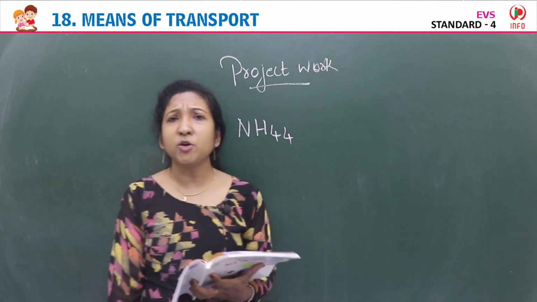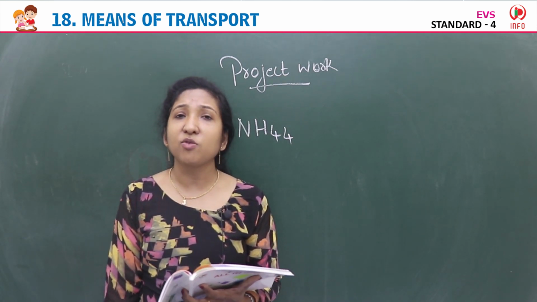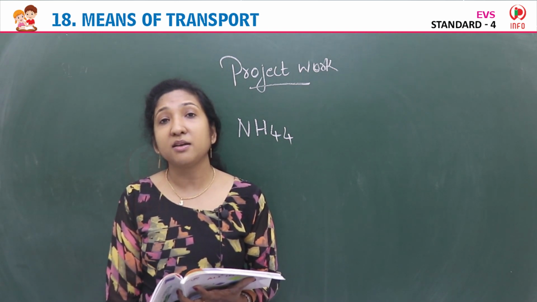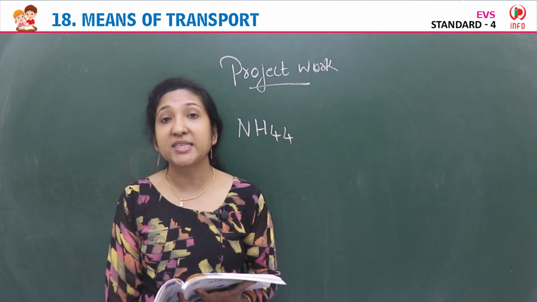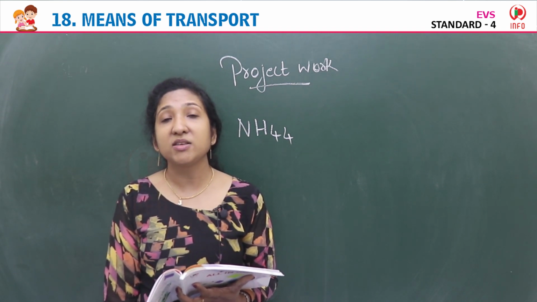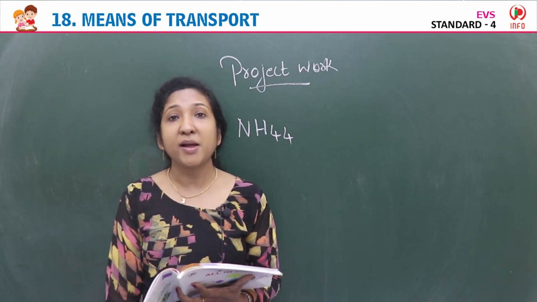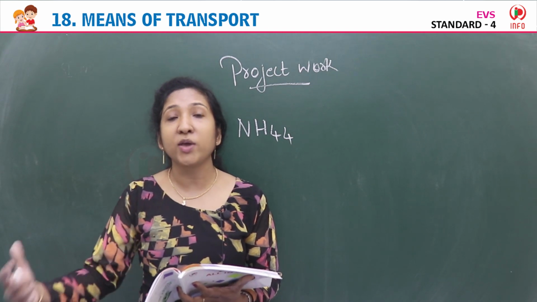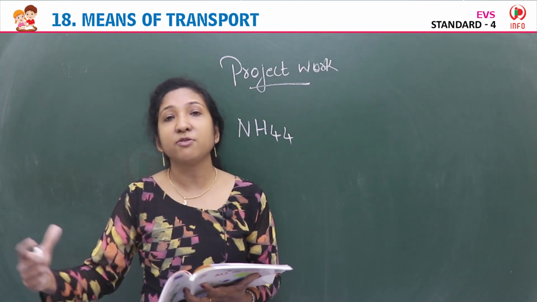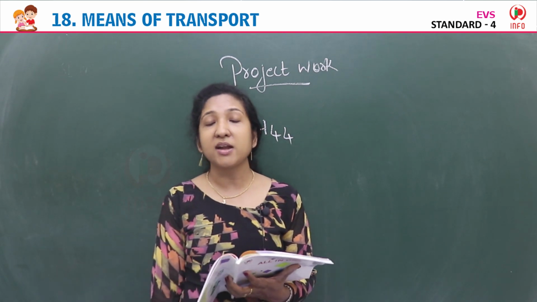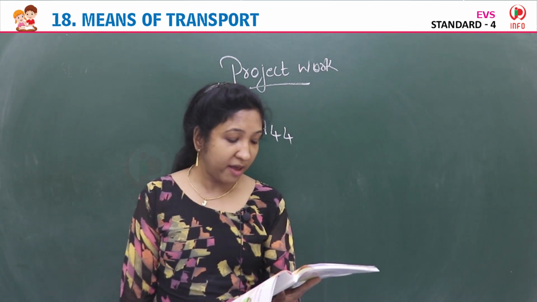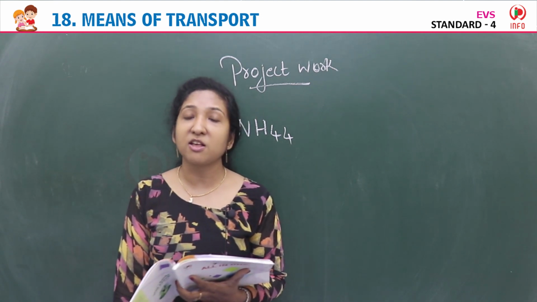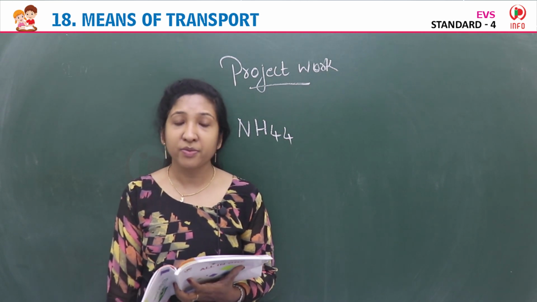Then air transport. Yes, we can reach within less time. We can reach another country or places within the country itself. But the disadvantage is that it is very expensive, and another disadvantage is that there is a weight limit. We cannot carry bulky or heavy goods in air transport, in an aeroplane. When we are travelling, we have a weight limit. So these are the disadvantages of air transport. So you have to draw the different means of transport, then write the advantages and disadvantages of all the means of transport. Okay?